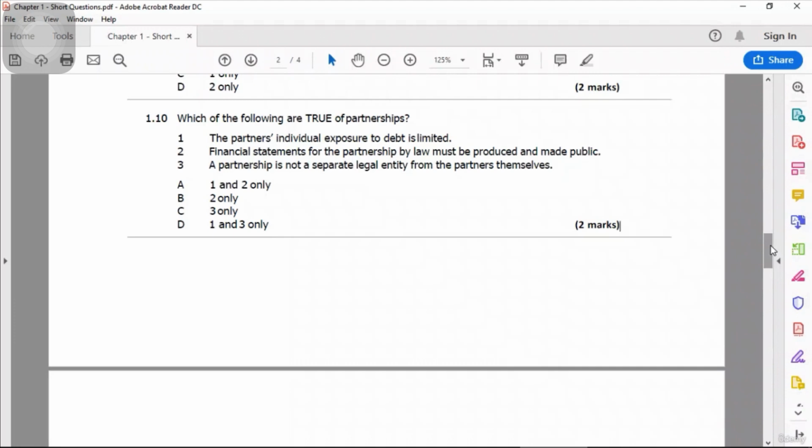Option number 3: a partnership is not a separate legal entity from the partners themselves. Yes, this is correct, because a partnership is not a separate legal entity. Separate legal entity only exists in the case of companies. So a partnership is the same as the partners. So option number 3 is correct. So our answer choice will be C.